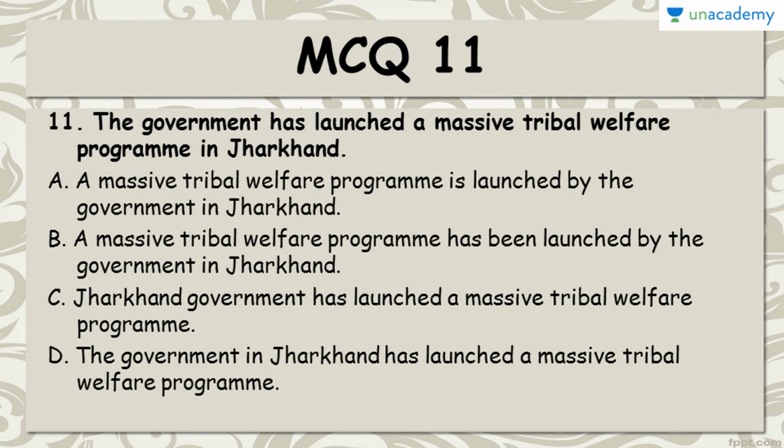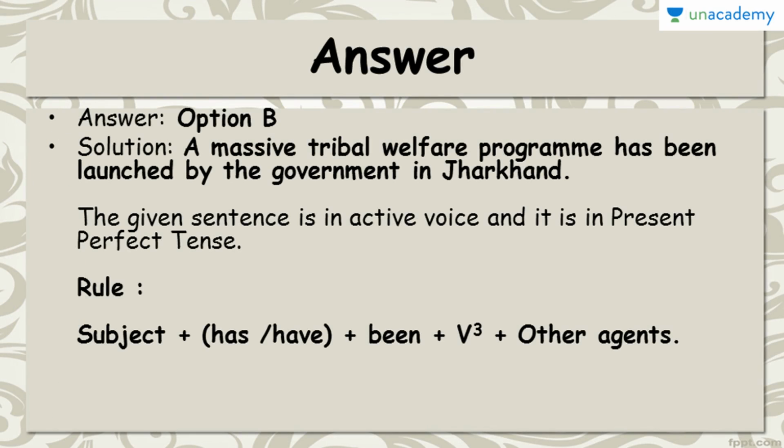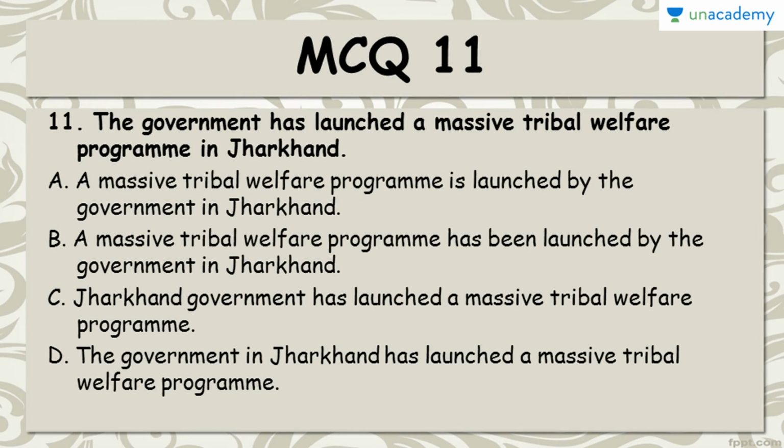Coming to MCQ 11th, you have to find the passive voice. The government has launched a massive tribal welfare program in Jharkhand. And you have to choose any out of these 4 options. The correct answer to this MCQ is option B. A massive tribal welfare program has been launched by the government in Jharkhand. Now the given sentence, it's an active voice and it's in present perfect. Okay. So therefore we know this thing is present perfect. It's an active voice. Okay.